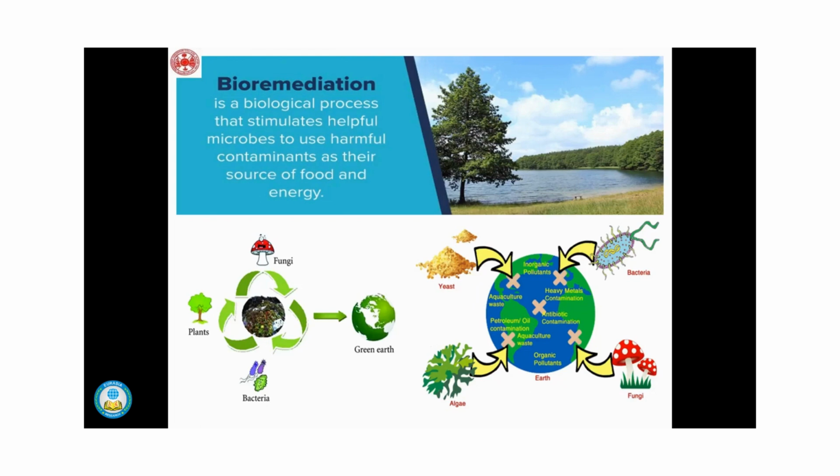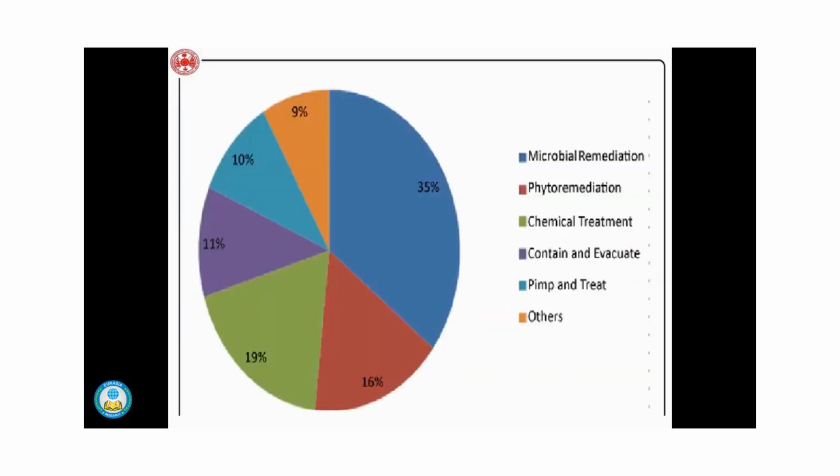Now, bioremediation means it's a biological process which utilizes helpful microbes to use harmful contaminants as their source of food and energy. So if we utilize the bacteria, fungus, algae, whatever is available in the green earth to control this spent wash, then that will be a possible solution. If you see the statistics, microbial remediation is more effective, by 35%, than the chemical treatment and other treatments also.